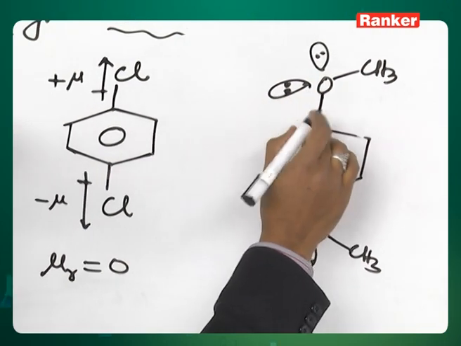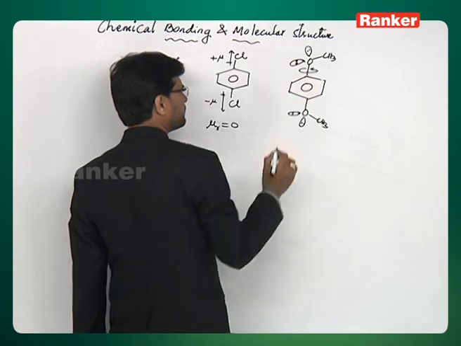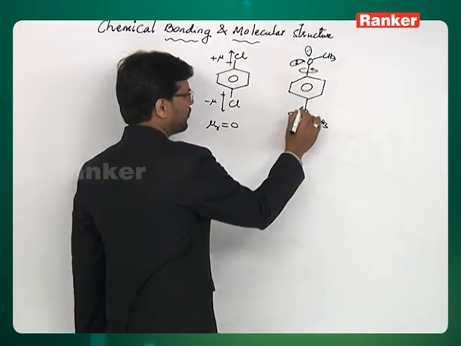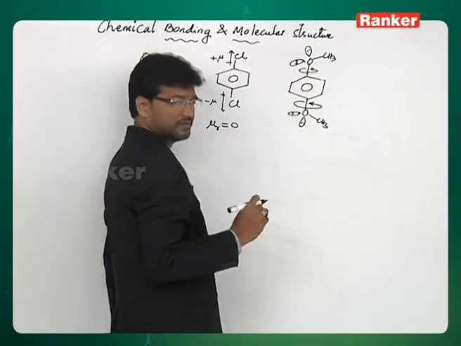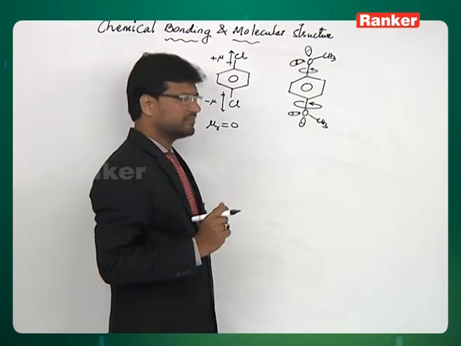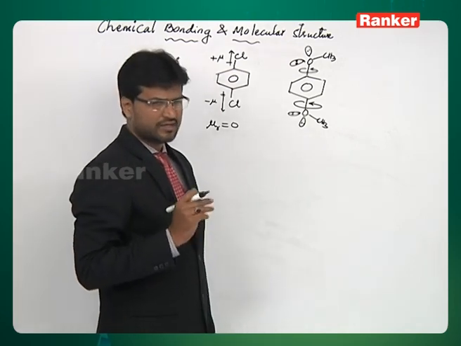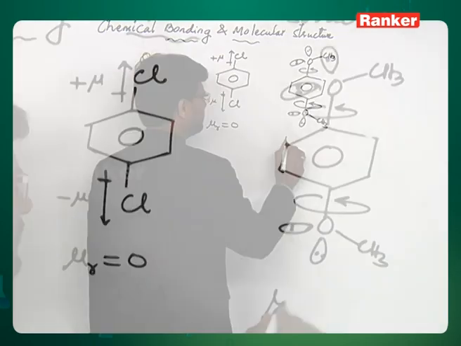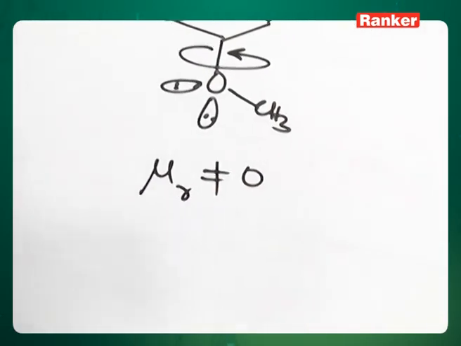So, bond rotation is possible here. Even here the bond rotation is possible. So, these two cannot cancel out each other. That is why it is polar. Mu r is not equal to 0.